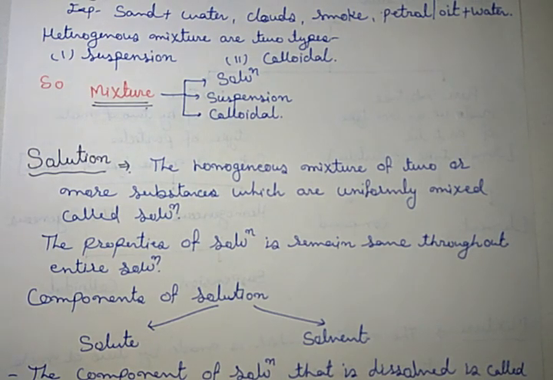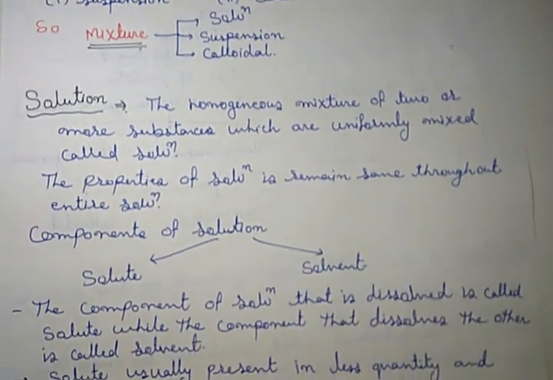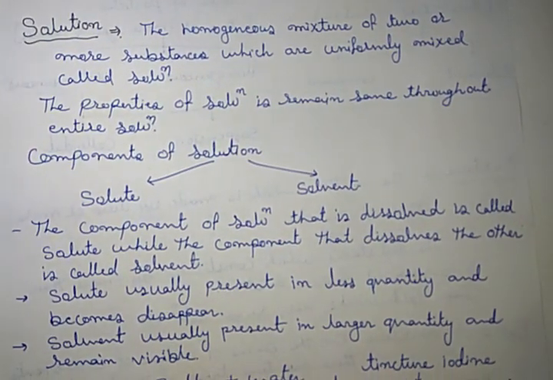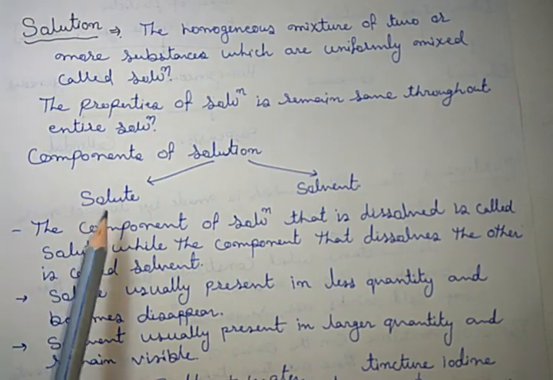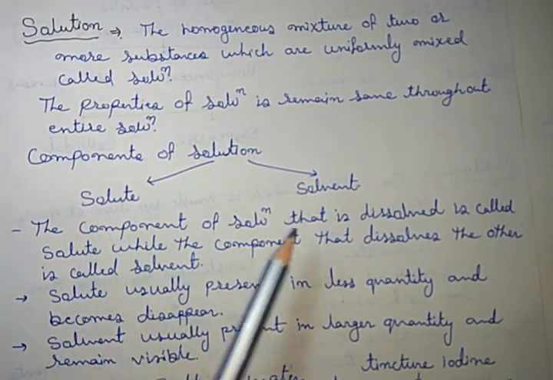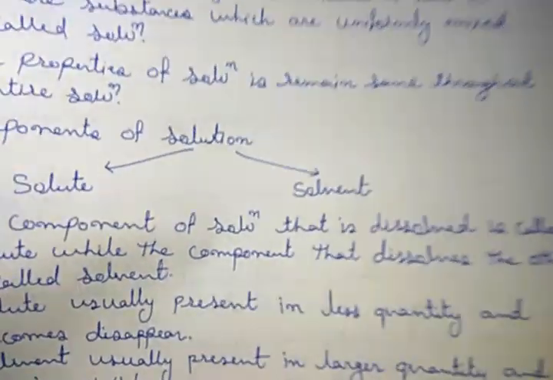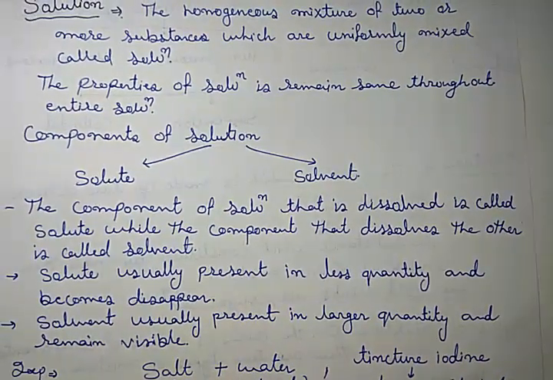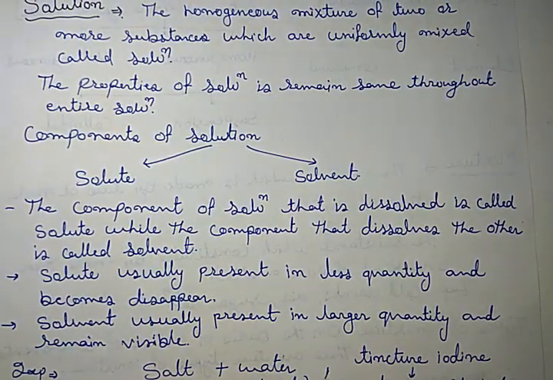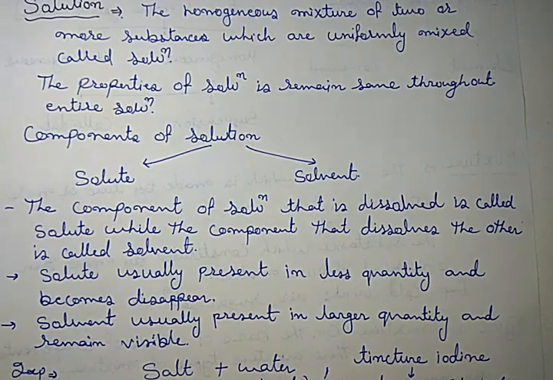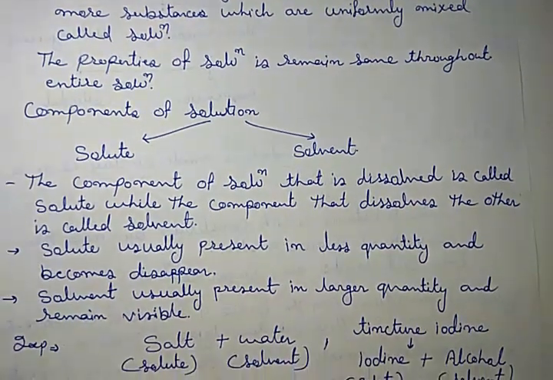Now, components of solution. A solution has two components. One is called solute, the other is called solvent. Now the question comes to our mind, what is solute and what is solvent?